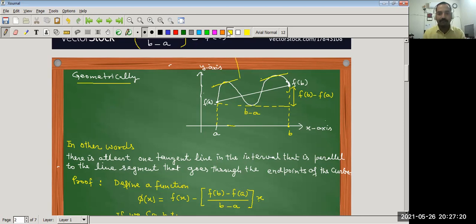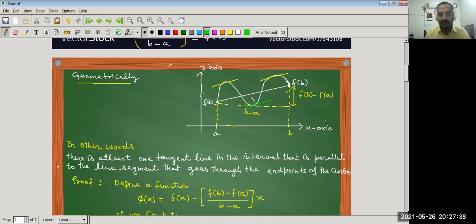We even get another point on this curve which is parallel to the line segment joining the endpoints f(a) and f(b).